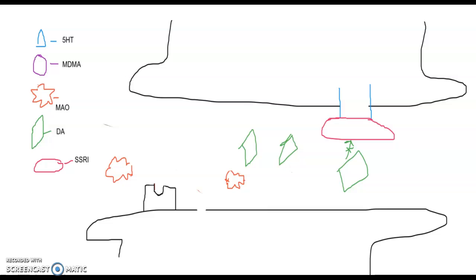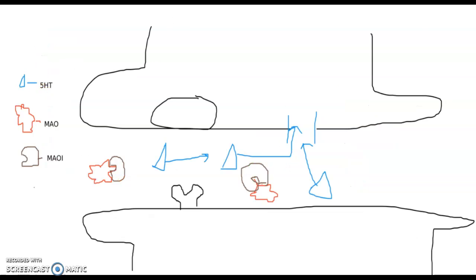Another way to get around this problem of these neurotoxic effects through chronic ecstasy use is to use another type of antidepressant, an MAOI. This inhibits the enzyme MAO. That's why it's a monoamine oxidase inhibitor. So it inhibits the enzyme MAO from metabolizing serotonin. Serotonin is no longer depleted. SERT can then reuptake serotonin and not dopamine. This is how we can stop these neurotoxic effects from taking ecstasy.